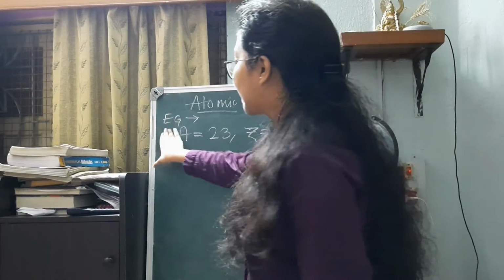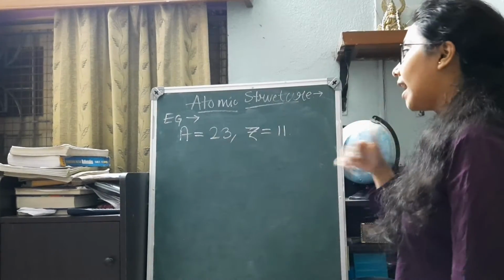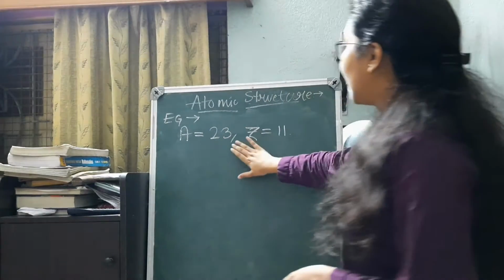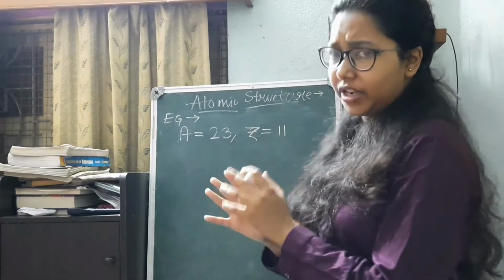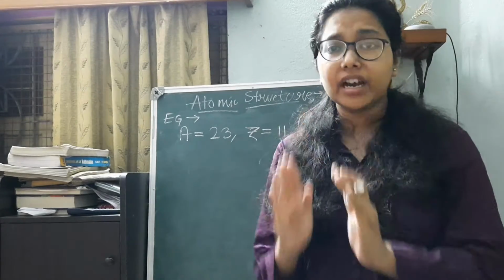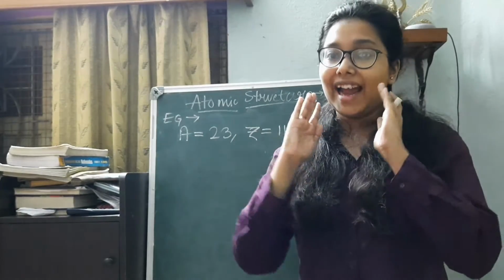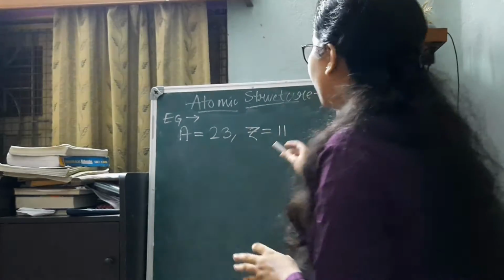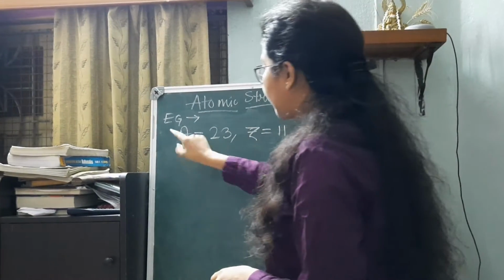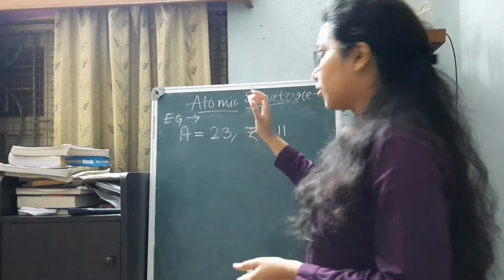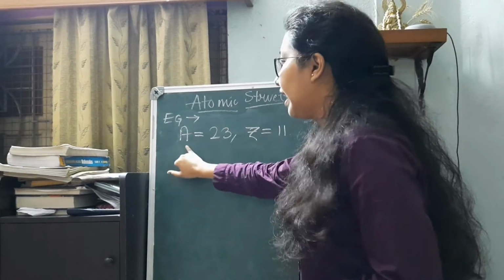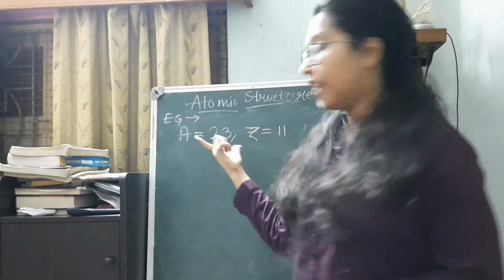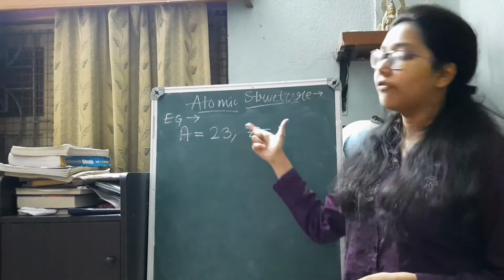So now one example I have written so that we can understand it in a much better way. It is a question, not an example basically, you can consider it as a question and do it before I solve it. The most important part that is given to us is the mass number A is 23 and the atomic number Z is 11. Can you figure out what is the name of the element?